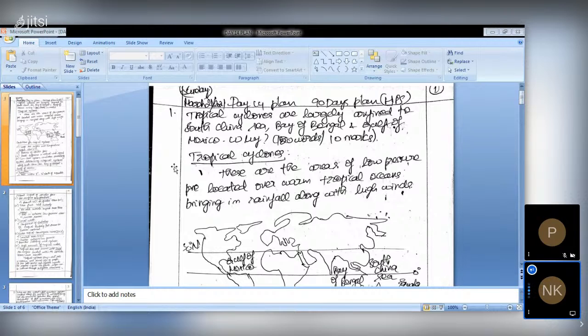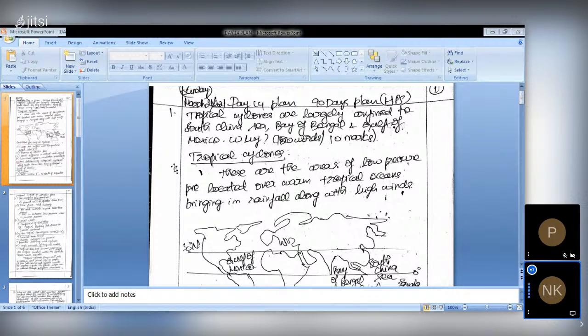They cause devastating effects in the tropical zone. Between 10 degrees to 30 degrees north of the equator we can see the effect of the tropical cyclones, in north as well as south of the equator, because that zone is called the tropical zone, in both the northern and the southern hemisphere.